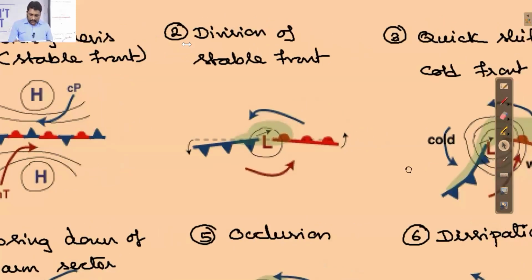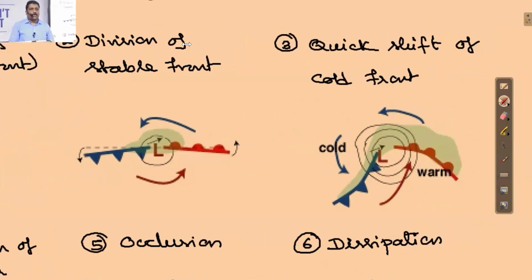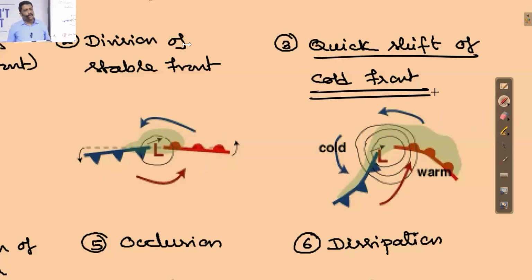And the third stage, as already I told you, warm front do not have the ability to move. What is that front which will be moving or circulating? It is the cold front. So what happens is cold front will further move. It will be moving in the warmer latitudes. So it will be pushing the warm air mass up in the atmosphere. Right. So whenever there is a movement, that movement we call them as quick shift of cold front. Third stage, quick shift of cold front.